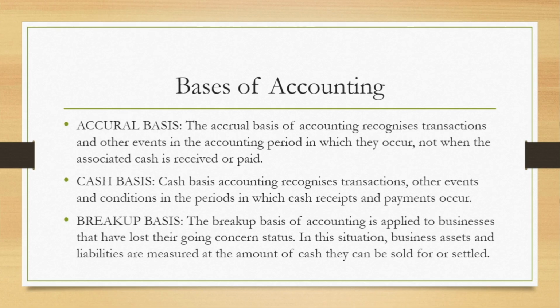But when we look at breakup basis, this business, maybe due to certain reasons or conditions, can no longer continue for the foreseeable future. The business is ceasing or winding up. Therefore, the basis of accounting for that particular business at that point in time will be breakup basis, and the assets and liabilities are measured at their realizable value, which they can be sold or settled for.